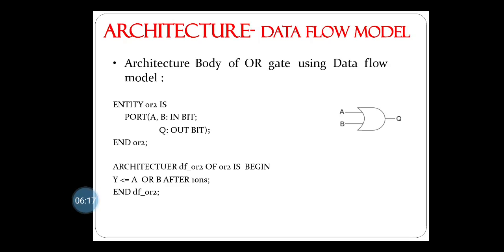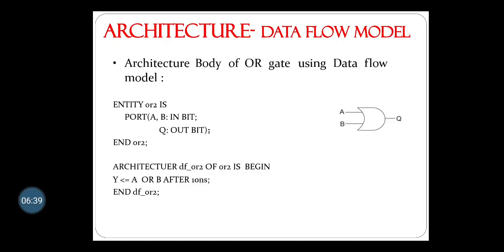One more example we are going to see is the OR gate. The OR gate has inputs A and B and output Q. Here the entity is declared as well as the architecture of data flow. The entity name is OR2.